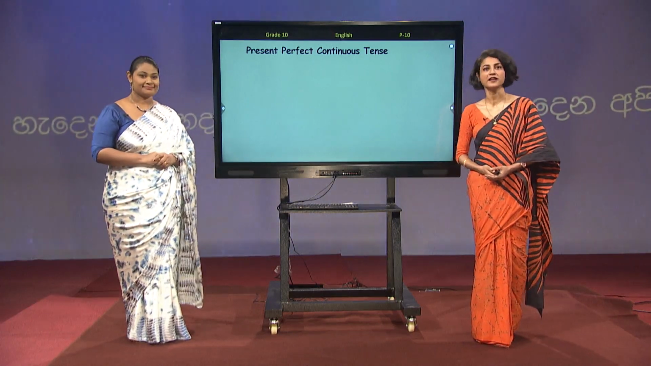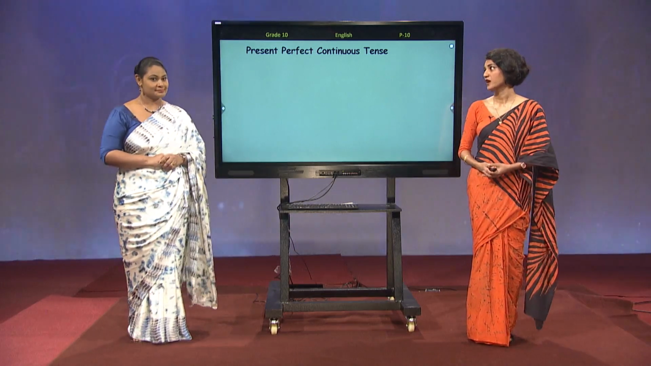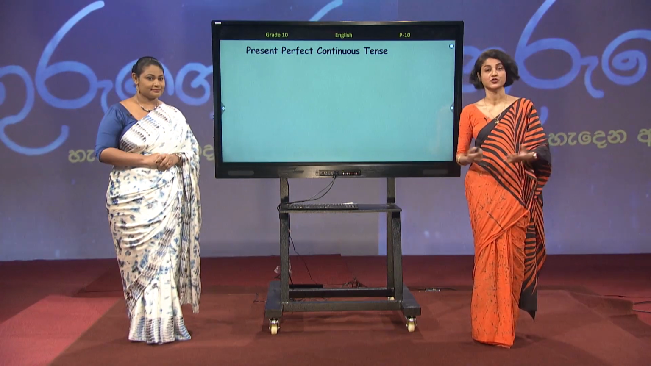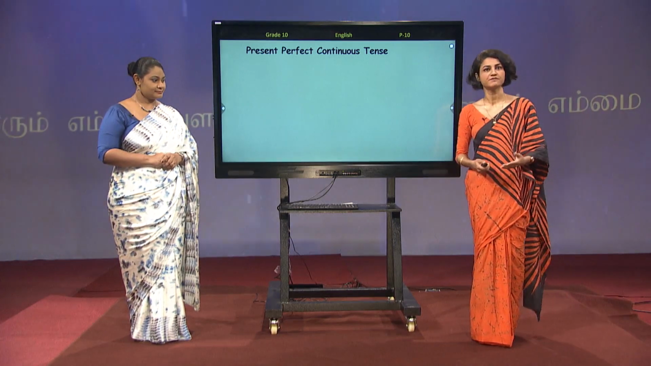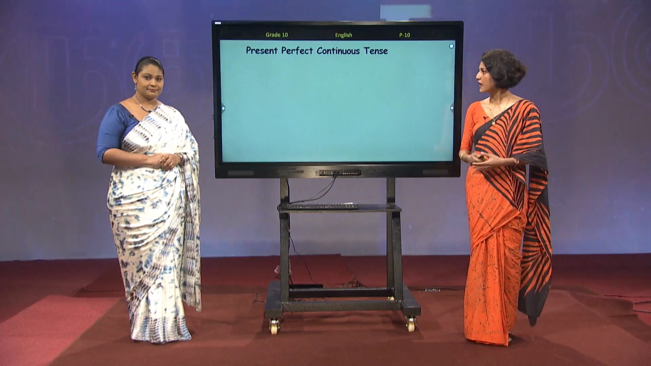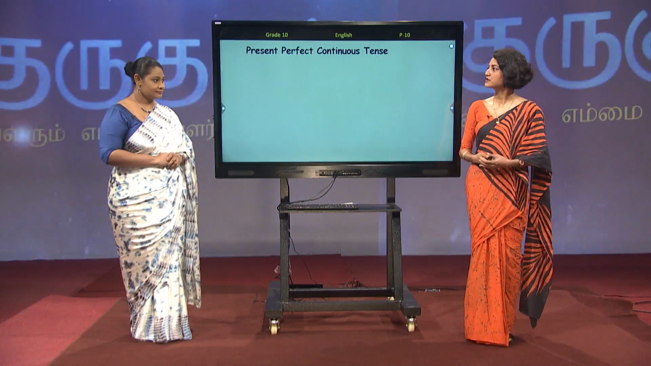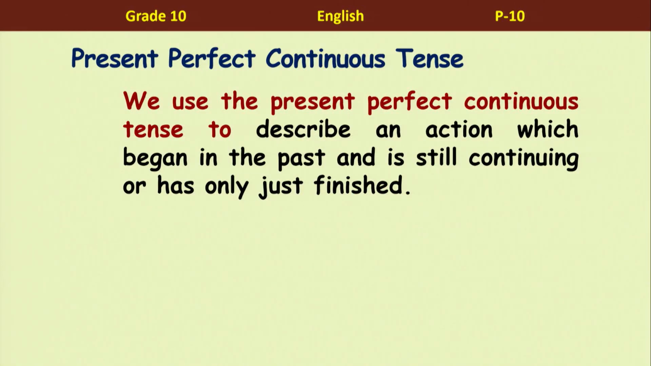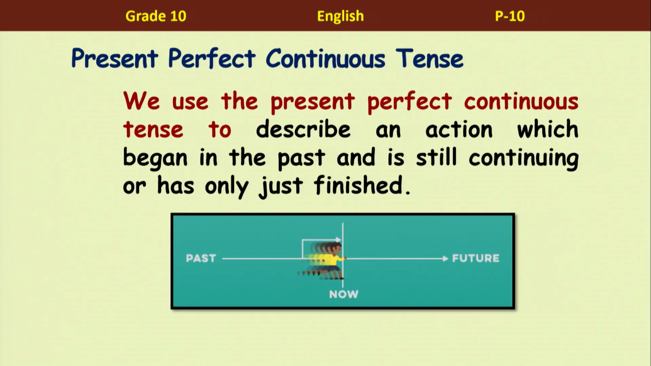Exactly. So given the fact I've been doing this for a long time, we have been given holidays till we start our schools. So to talk about actions that we started in the past, but still continuing, we use the tense called present perfect continuous. We use it to talk about actions that we started in the past, but still continuing, or maybe has only just finished. For example, I started running in the past. I'm still running now, so I can simply say I've been running.